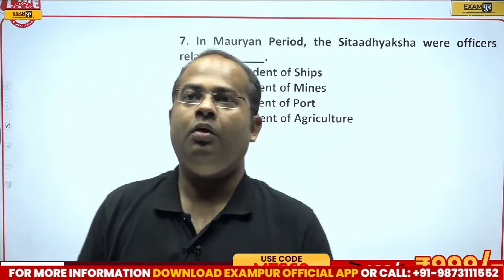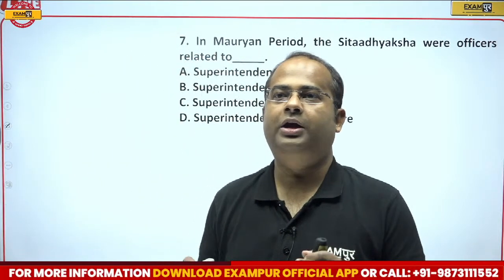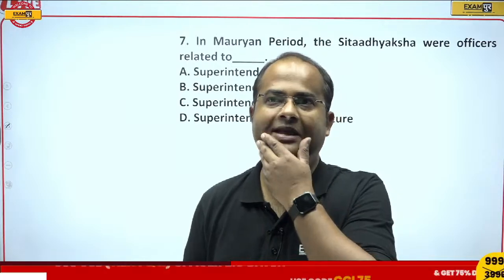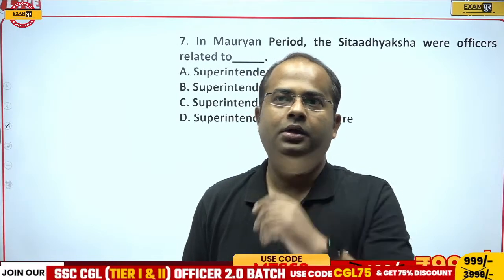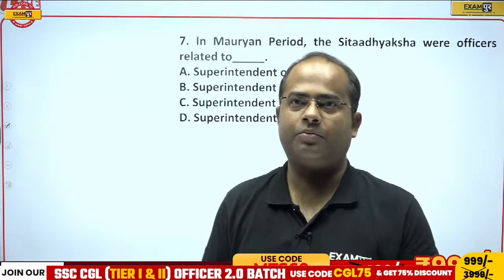Sitaadhyaksha was superintendent of what, guys? Okay, Harika, you are saying option D. Chaitalu Morsi is saying option C.